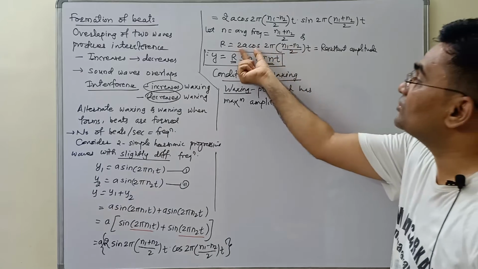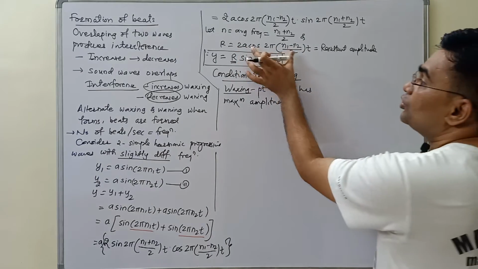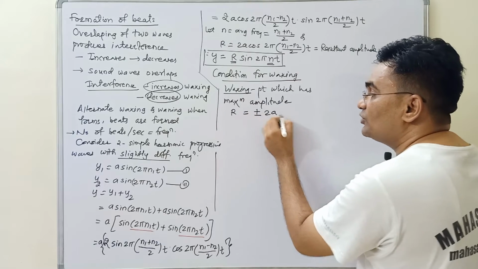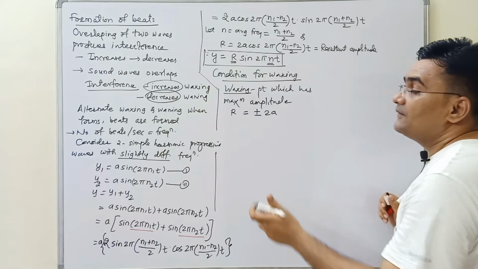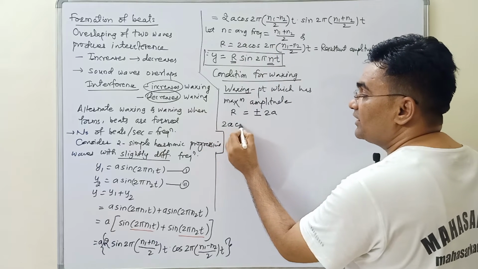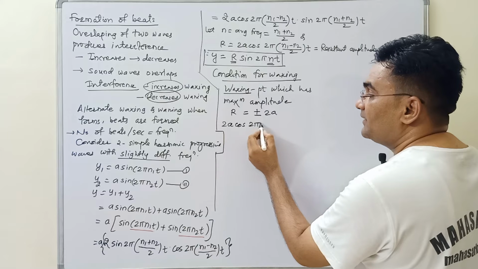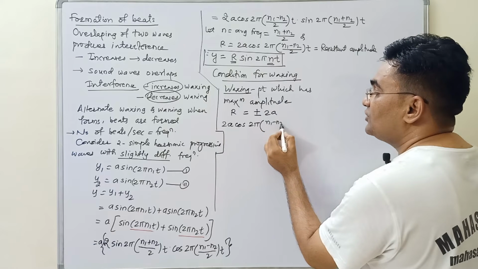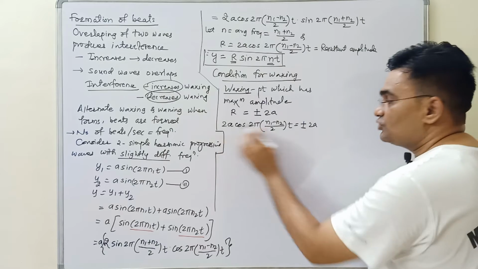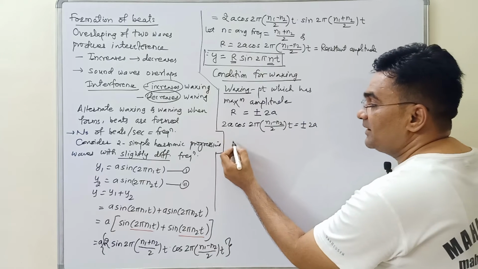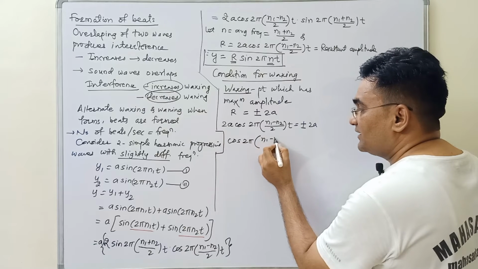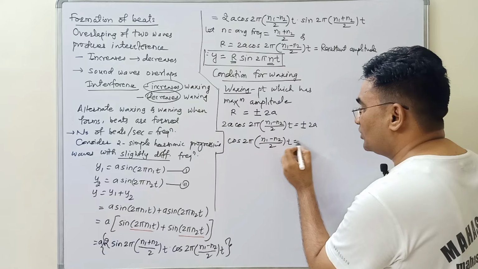Resultant amplitude is a function of cos theta. So here, to get this function maximum, r should be equal to plus or minus 2a. Same assumptions we have used in the first article from this lesson. Substituting this value, 2a cos 2 pi (n1 minus n2 upon 2) into t equals plus or minus 2a. See, this 2a will get cancelled. So what will remain? Cos 2 pi into (n1 minus n2 upon 2) into t equals plus or minus